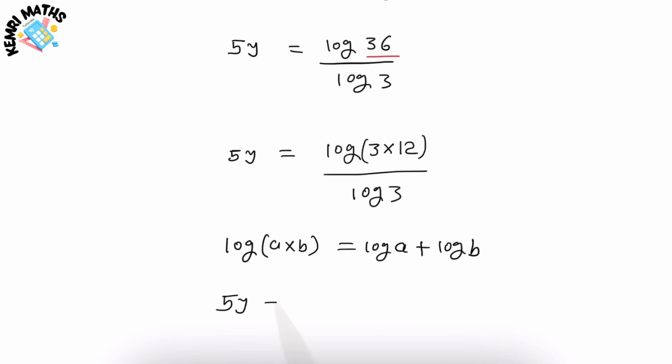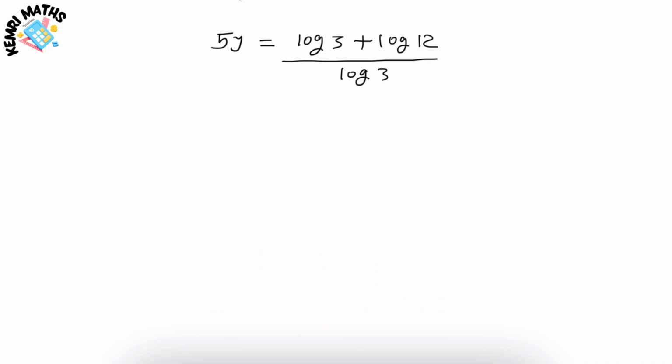Therefore, our new equation will be 5y is equal to log 3 plus log 12 over log 3. Now let me put this log 3 in the denominator of both terms. So our equation will be 5y is equal to log 3 over log 3 plus log 12 over log 3.